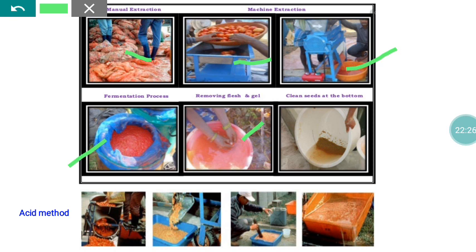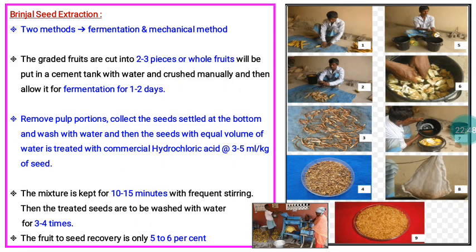At the end of the acid method, they are going for washing. Only the fully packed, that is nutrient fully packed, seed alone will settle at the bottom. The remaining things will float. So if you drain the water, automatically the pulp and ill-filled, immature seeds go along with the wash water. Then we retain the good quality seeds. So this is the sequence of events.